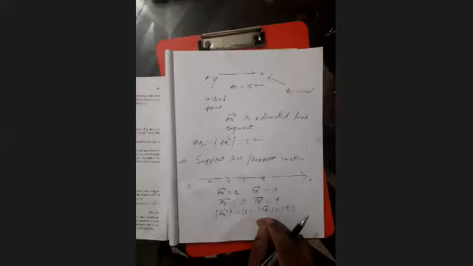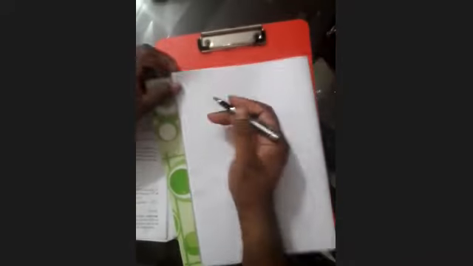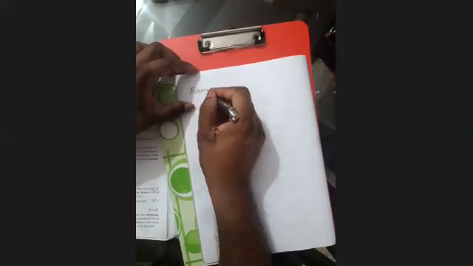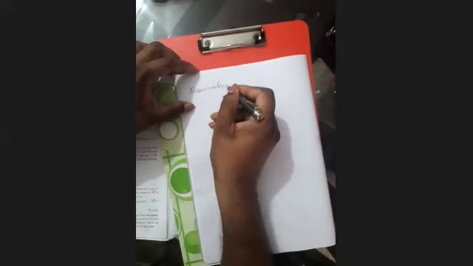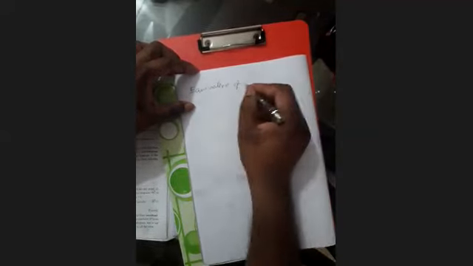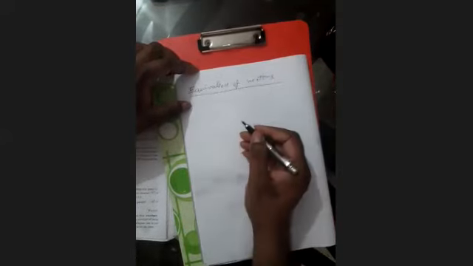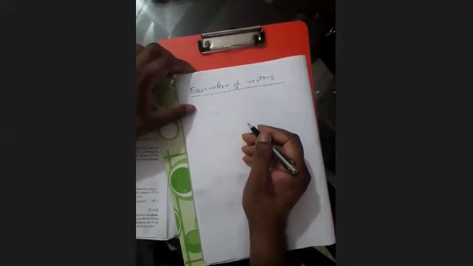Next topic is equivalence of vectors. Why can two vectors be equivalent?